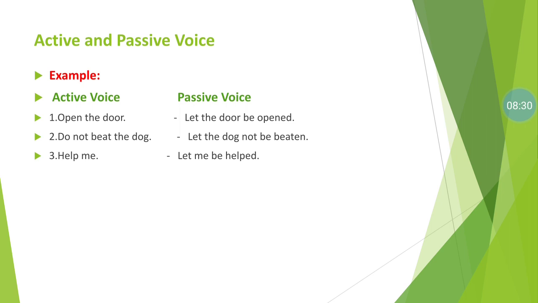Number 2, do not beat the dog. Negation is used, meaning a negative sentence is given, but we use the same structure here to transfer the sentence to passive voice: let the dog not be beaten. Number 3, help me. Let me be helped. Such are the changes from active to passive when an imperative sentence is given.